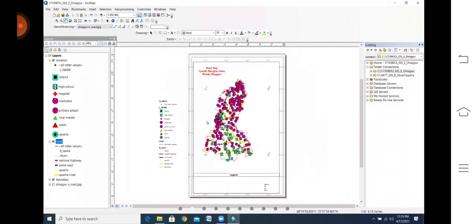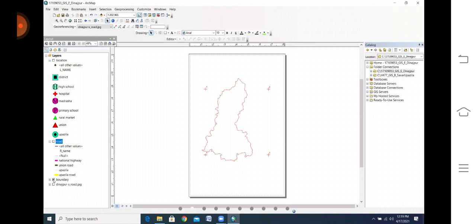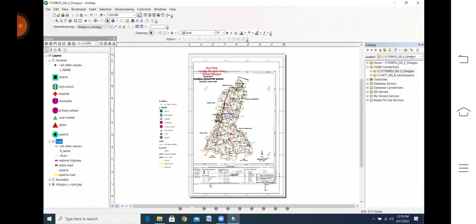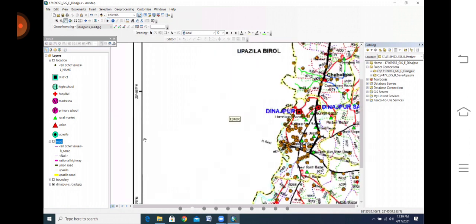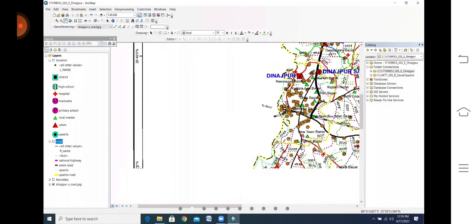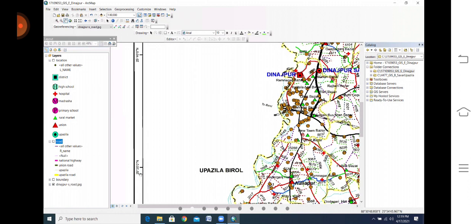Okay, so the next thing, this is the grid. How to make the grid? I will delete it first, then I will make it. Before that, you need to understand one thing about this grid. Looking at this area, the north value goes from, suppose, 25 degrees 35 minutes to 25 degrees 40 minutes.